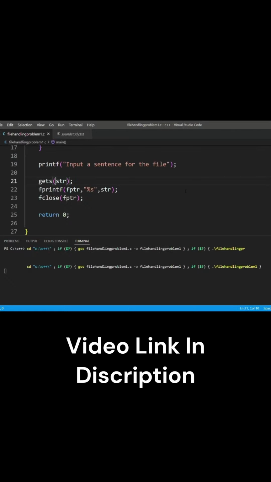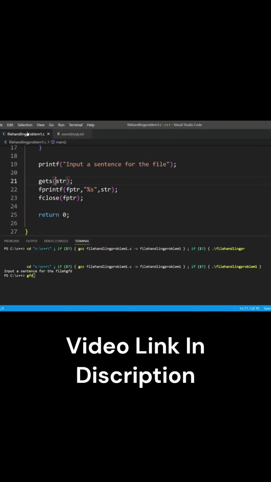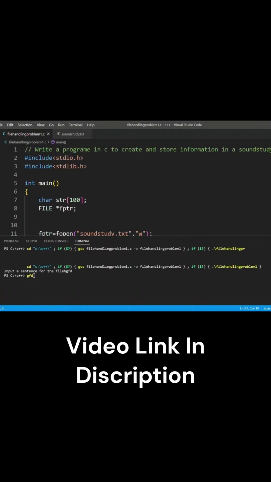Let's again run this code. As you can see, it is printing. So this is the code for creating a file and writing and storing information.